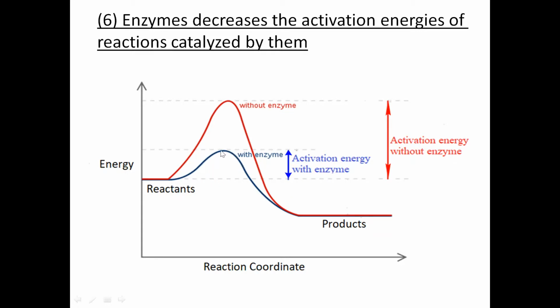So more and more reactants can now get converted into product, as the energy of the transition state is so low that reactants can easily be converted into products, and therefore the rate of reaction in presence of enzymes is increased. Now why and how the activation energy of this reaction is lowered in the presence of enzyme, for that you can see my video on the mechanism of enzyme action.